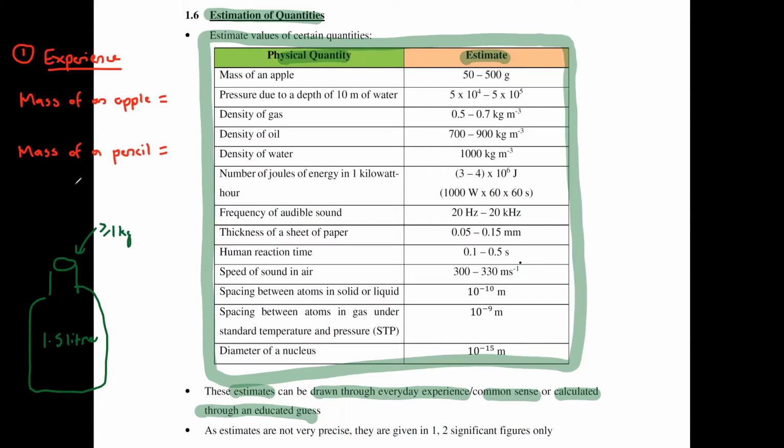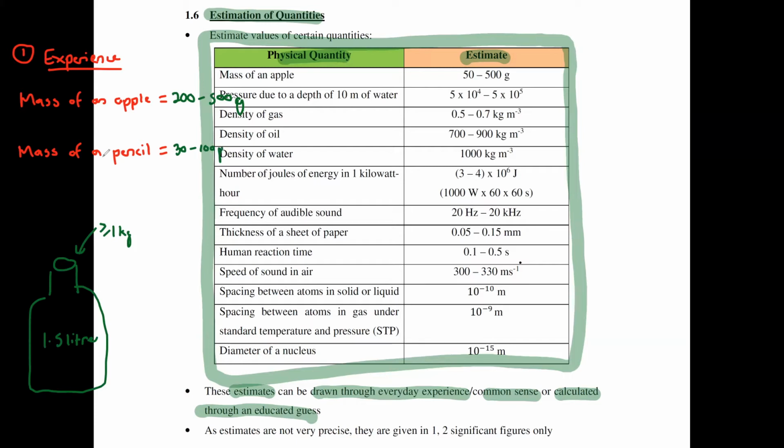Now, if you were to compare the mass of an apple with the mass of a 1.5 liter bottle, you will appreciate the fact that the mass of an apple is very much less than the mass of this bottle. So you might make an estimate that the mass of the apple is between 200 to 500 grams. And then if we ask you to estimate the mass of a pencil, you will appreciate the fact that the pencil has a mass that's much less than that of an apple. So you may say that the mass of the pencil is between 30 to 100 grams.